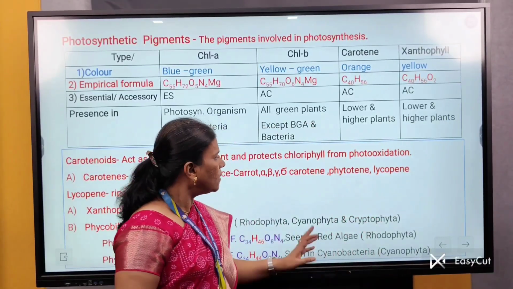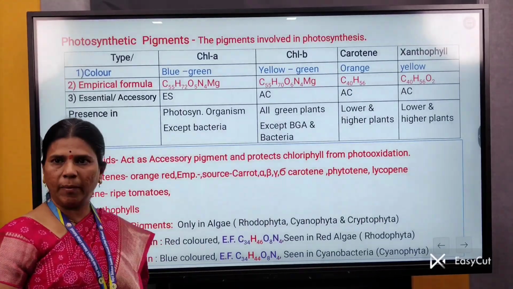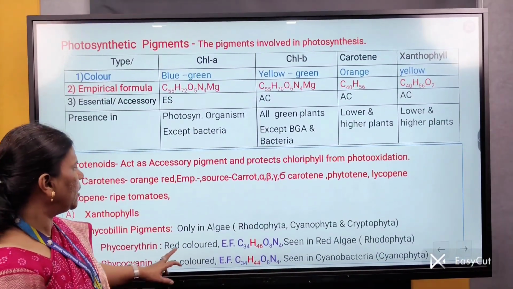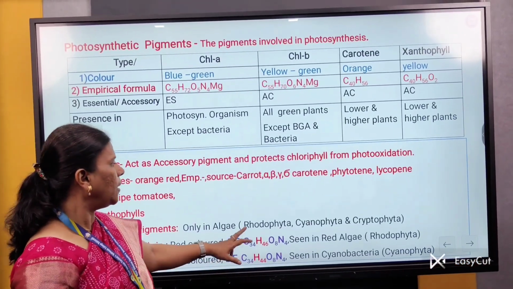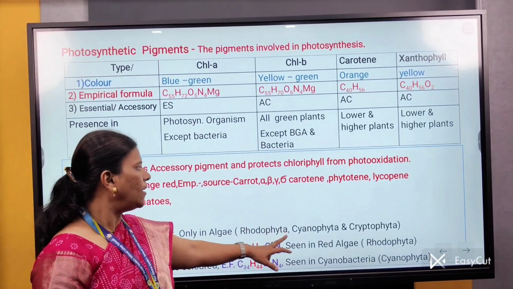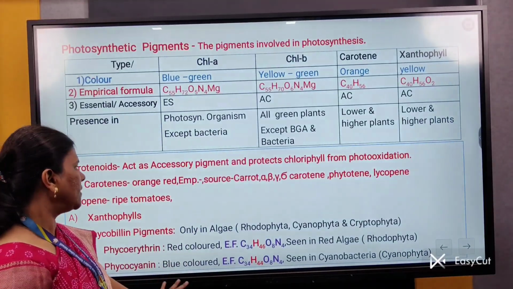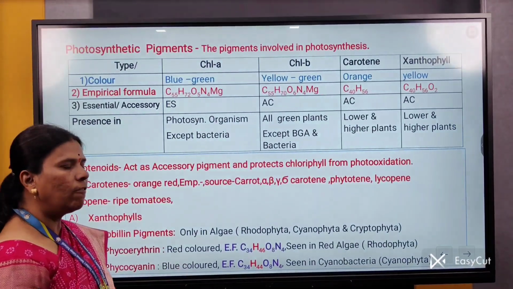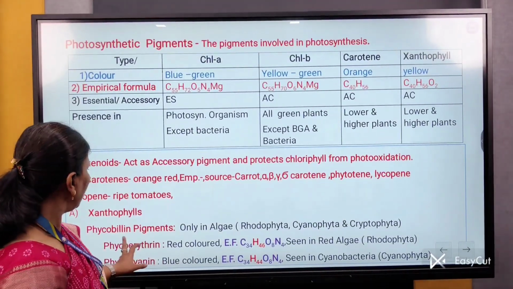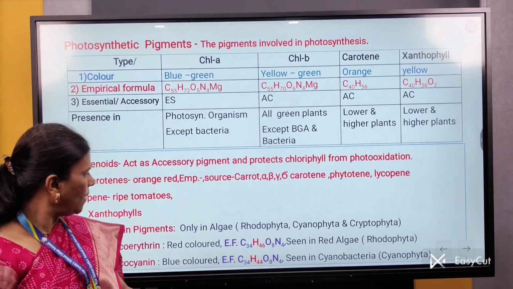Then the third main pigment is called phycobilin pigments, which are mainly present only in algae and algal members, that is members of Rhodophyta, Cyanophyta and Cryptophyta. Phycobilins are again of two types: phycoerythrin and phycocyanin. These phycobilin pigments are soluble in water.